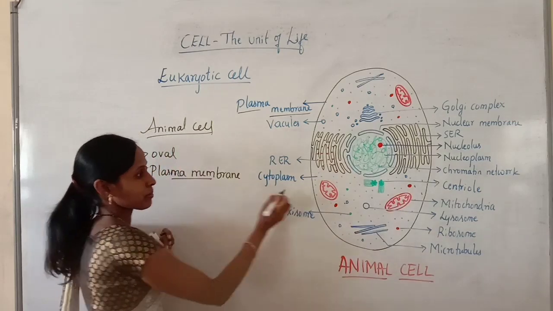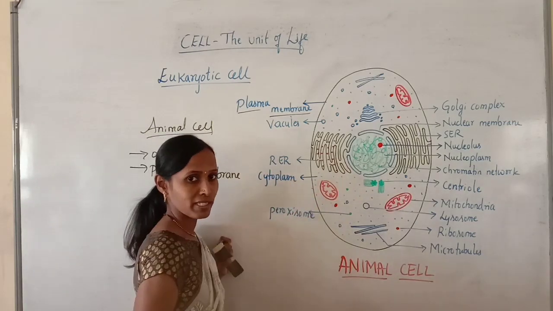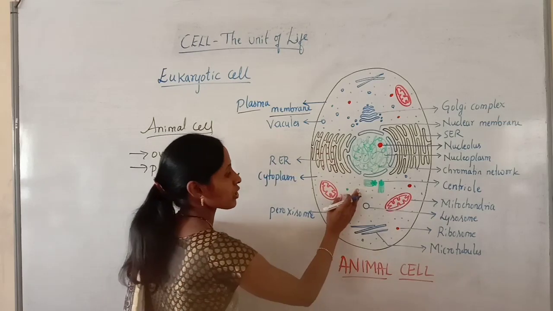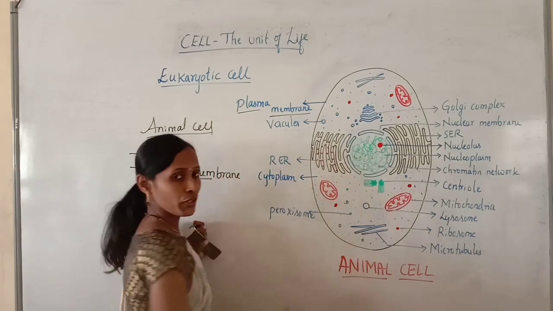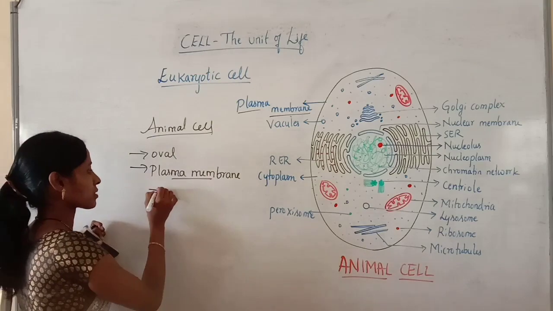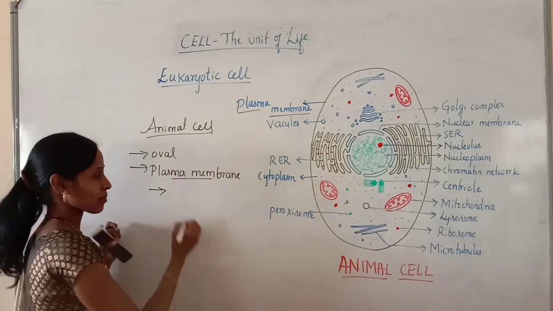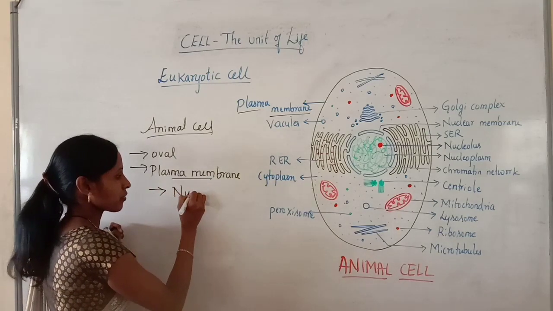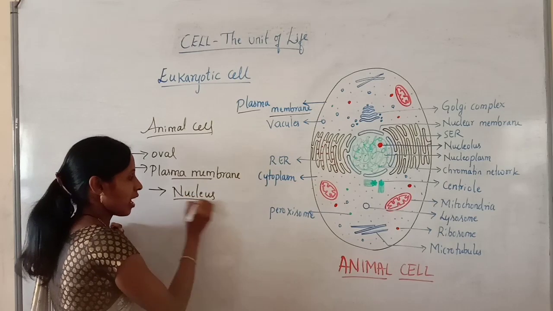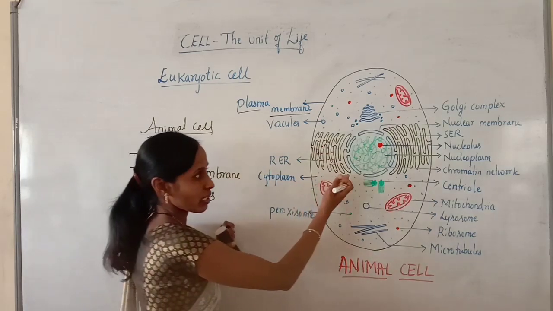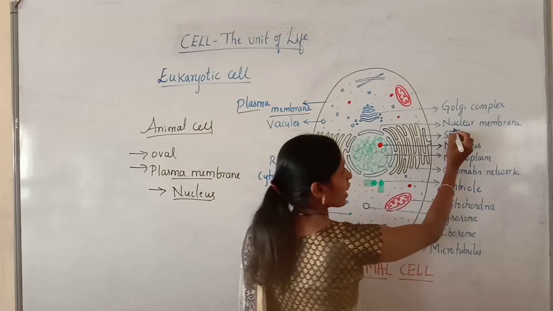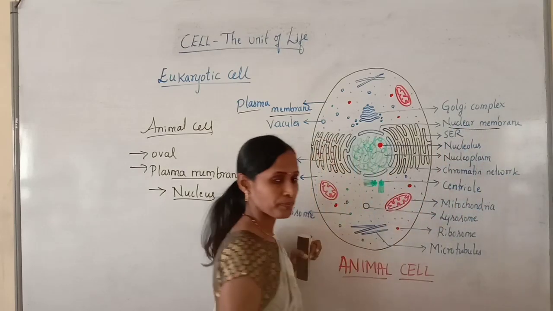The plasma membrane encloses the protoplasm, and the protoplasm is differentiated into cytoplasm and nucleus. Firstly, we will discuss the nucleus. Already you know it is a true nucleus because we can find a definite nuclear membrane.